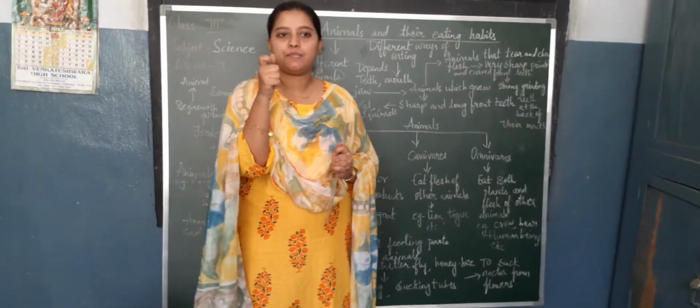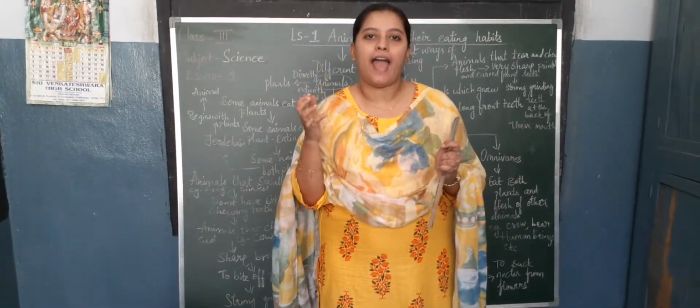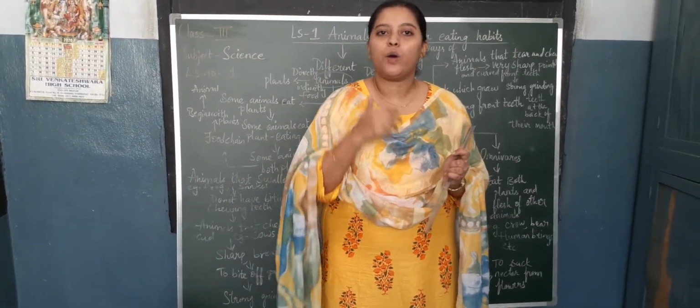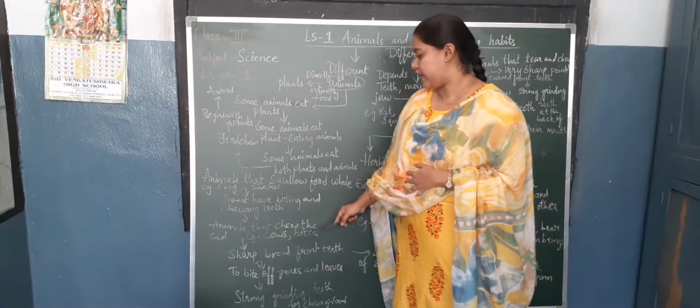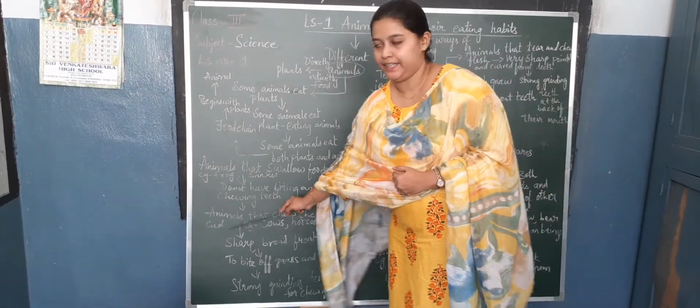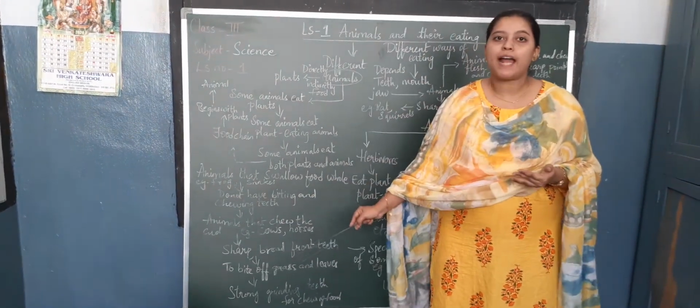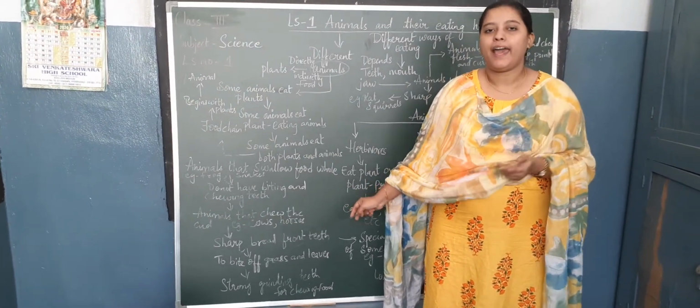It catches its prey, traps its prey on the tongue, and it will swallow its food. Okay. Now next coming to animals that chew the cud. Examples for animals that chew the cud are cows, horses, goats, etc.